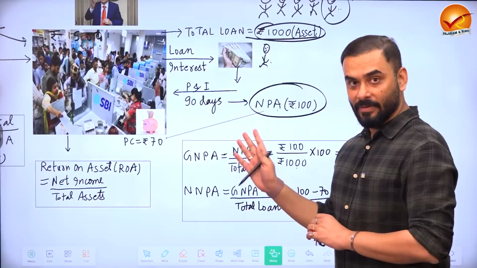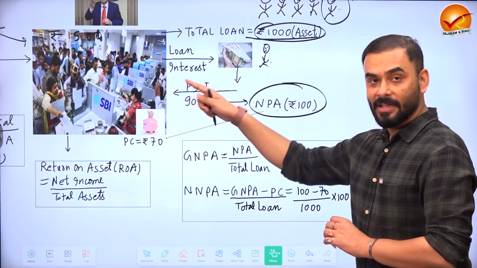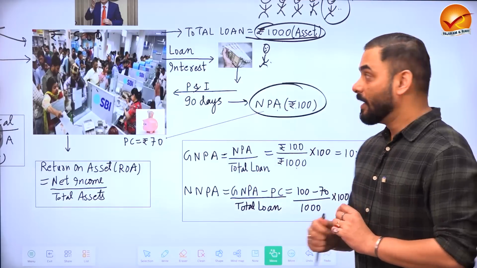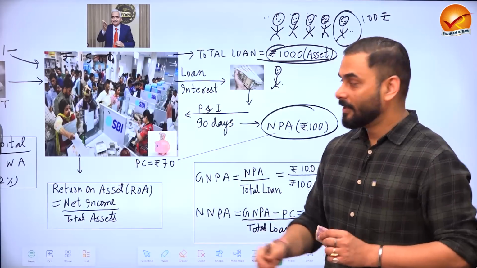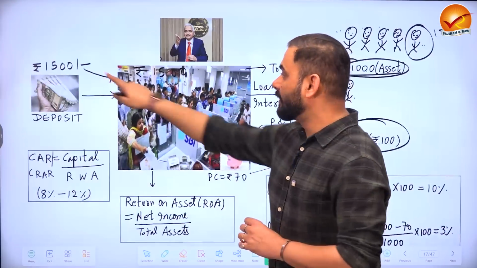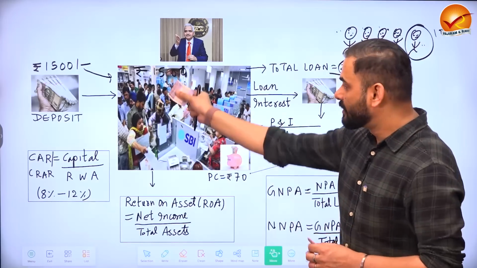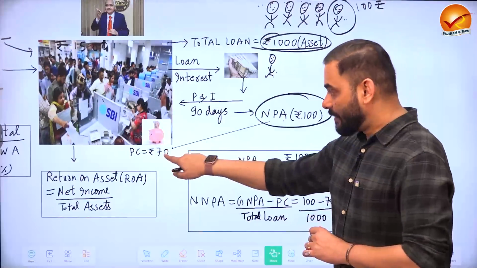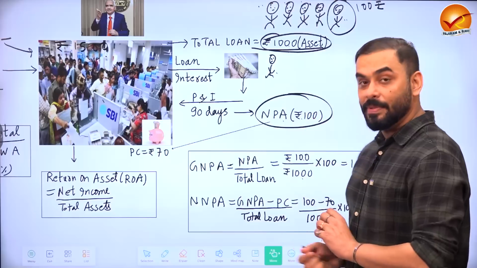Now, let's continue our story. In our story, 100 rupees is the NPA, which means this bank, SBI, is not expecting the 100 rupees to be back anytime soon. Immediately, the Reserve Bank of India calls SBI and says, State Bank of India, you have 500 rupees in your bank. Because depositors had deposited 1500, you gave 1000 rupees as loan, but you still have 500. From that 500, take out 70%, for example, 70% of the NPA.